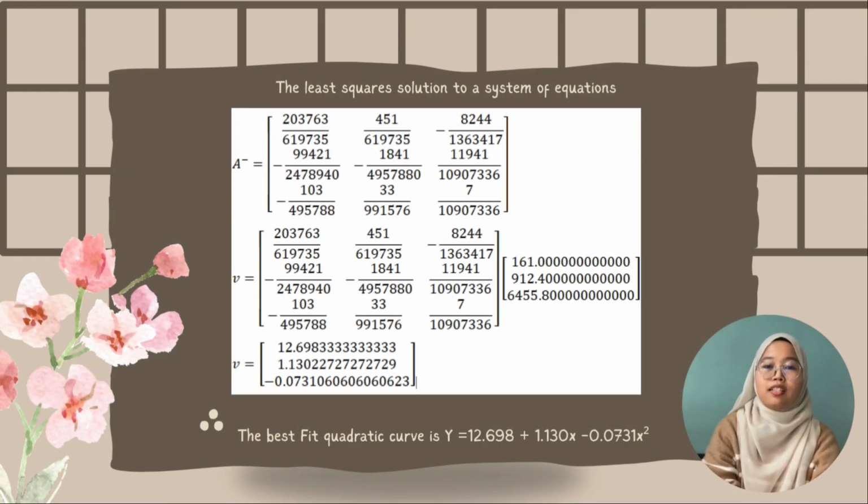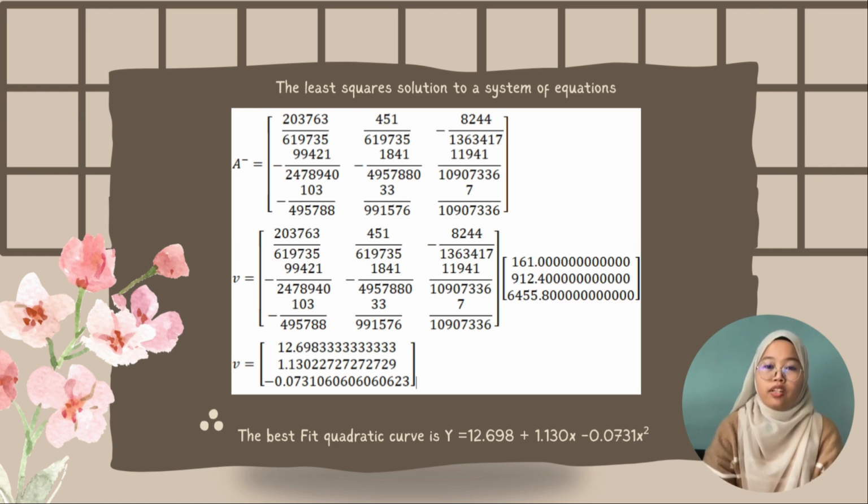Thank you, Suzy, and Assalamualaikum and hi, my name is Nur Najwa Natasha. On this slide, we are looking at the least squares solution to a system of equations. This method helps us find the best fit solution when a system doesn't have an exact solution, particularly useful in data fitting. Here, we have matrix A and the product A transpose A. These are used in the formula: open bracket A transpose A, close bracket V equals A transpose B. This formula computes the vector V, which contains the coefficients of the best fit quadratic curve.